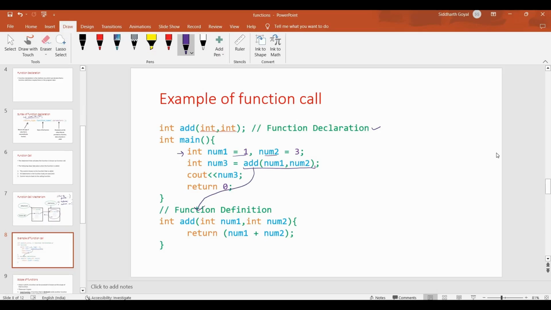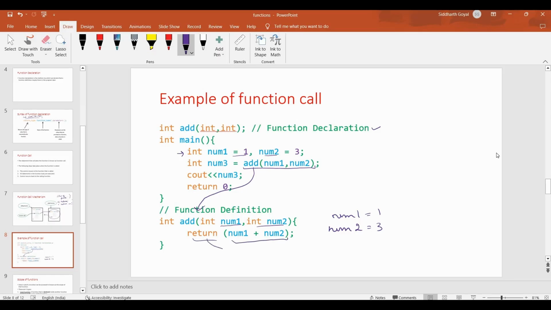It's basically a method of call by value. We will see call by value and call by reference, both the two methods later, but let's forget those things. The two variables are number 1 and number 2. Now number 1 is 1 and number 2 is 3, and it's returning the sum of those numbers.